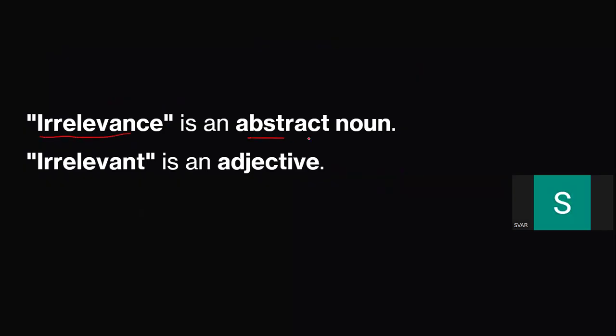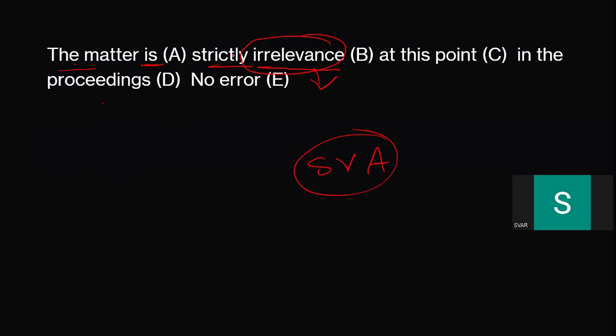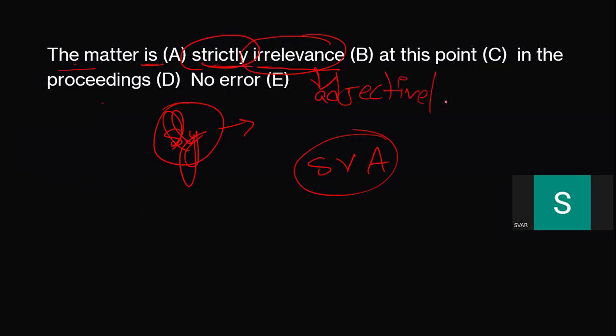Irrelevance is an abstract noun, whereas irrelevant is an adjective. And a very important thing: after an adverb, that is strictly, adverb is nothing but wherever you find ly. Remember, sometimes it changes, but almost 80% of the time, whenever you find ly, after that you always have to use an adjective or a verb. Only these two things you need to use. Other than these two, if you find anything, then that is going to be the error. So here, what's the right thing? Irrelevant.